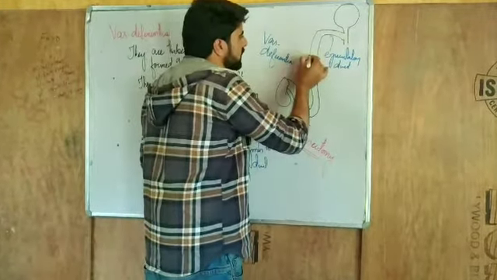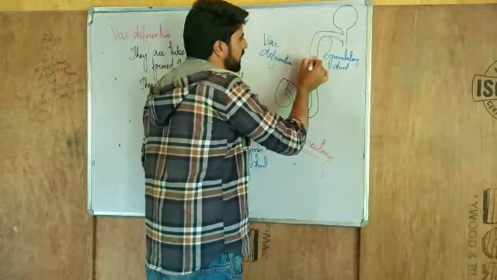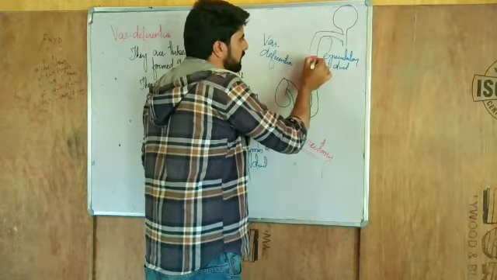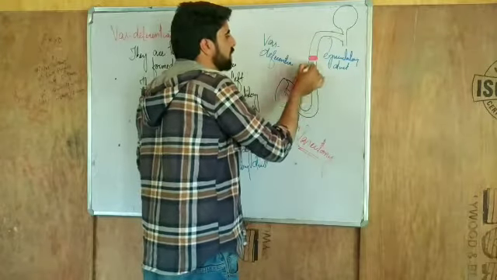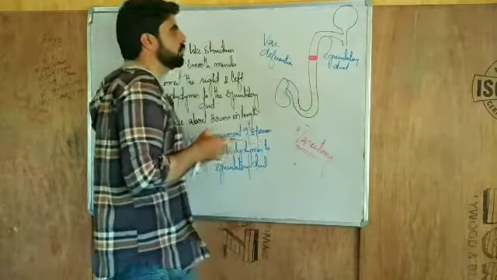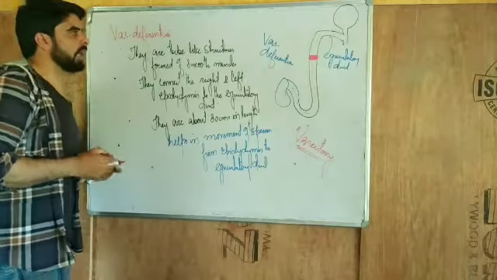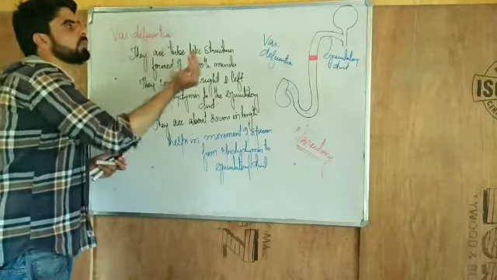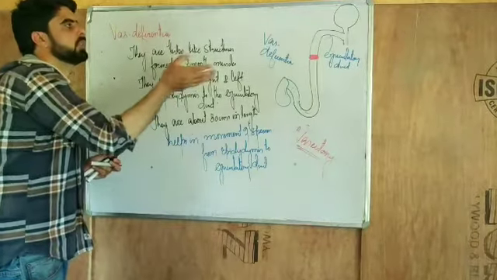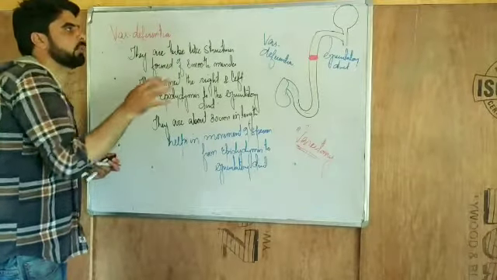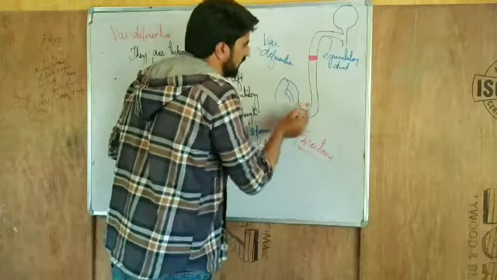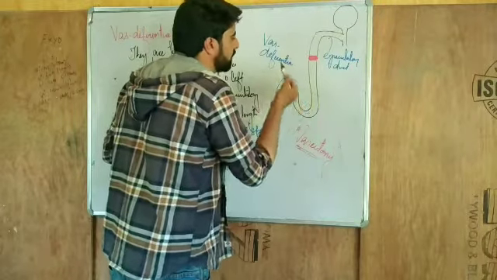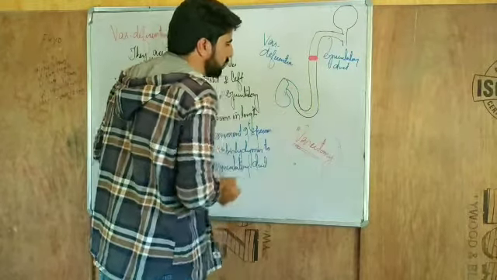Then the cut parts of the vas deferens are sealed off. When they are sealed off, the sperms are not allowed to move into the ejaculatory duct. They get trapped inside the vas deferens. They cannot move into the urethra, and they are not expelled out into the vagina. These sperms get trapped, which leads to the prevention of pregnancy. We call that technique vasectomy.